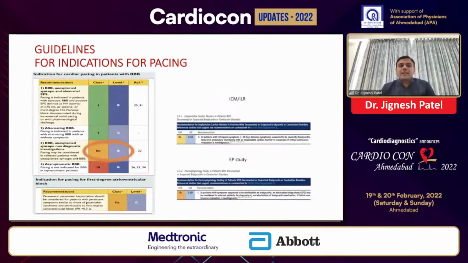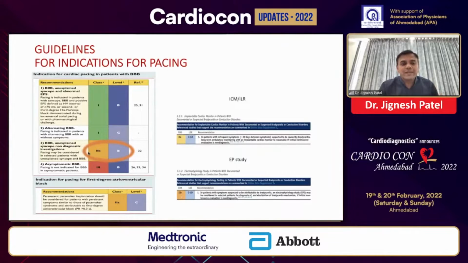So if we come to the guidelines for the indication of pacing in patients with bundle branch block and syncope, here we can see that whenever there is a bundle branch block with syncope with an abnormal EP study, definitely when the HV interval is more than 70 milliseconds or there is a demonstration of second or third degree AV block, then it's a class 1 indication. As well as whenever there is an alternating bundle branch block, it's a class 1 indication. Our case falls into this.